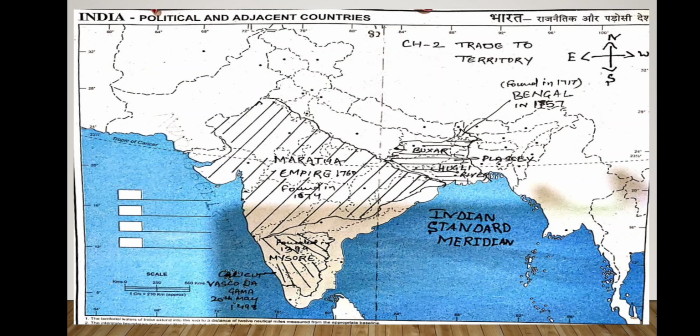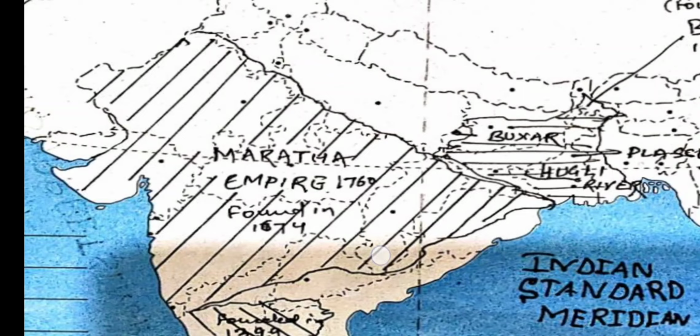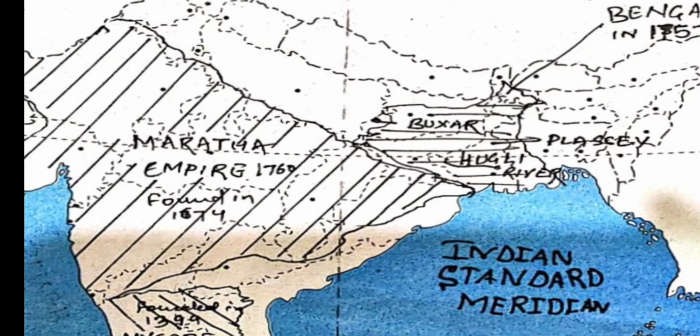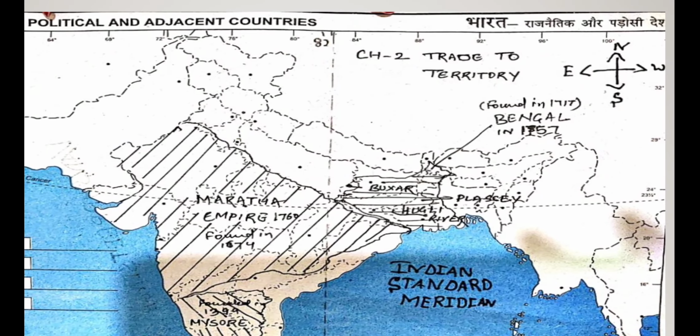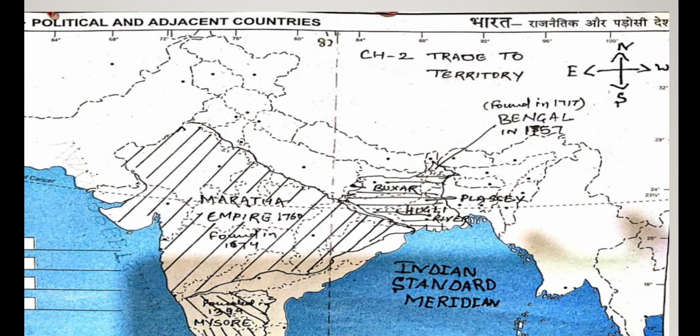So their first factory was established in Hooghly, and you can see it here, below Plassey. You can see there is the Hooghly river, and there was a place named Kalikata. That was the place first used to develop their factory, and it happened in 1651.